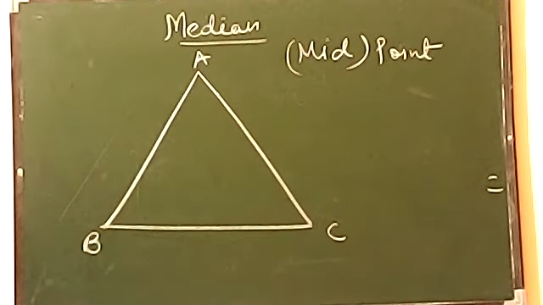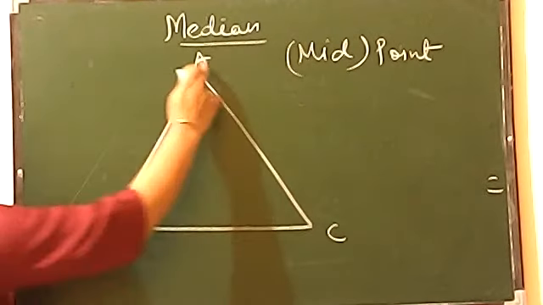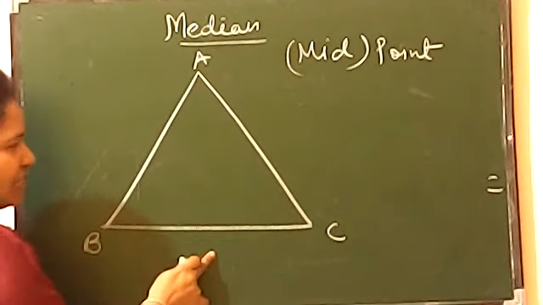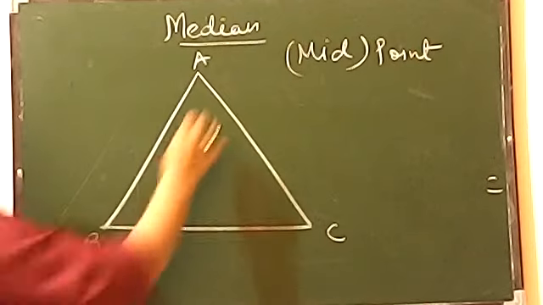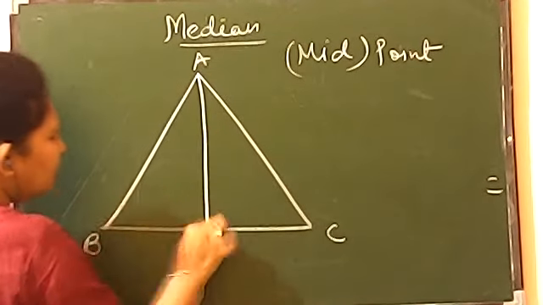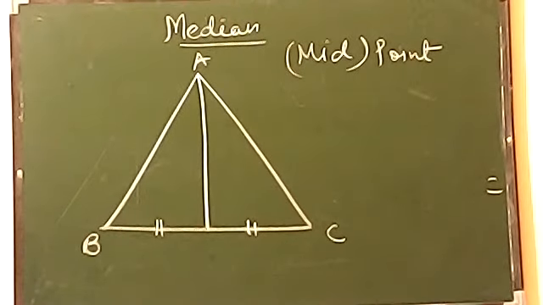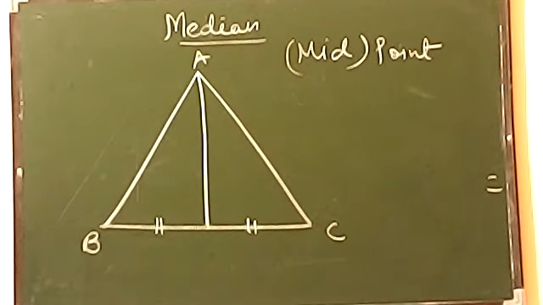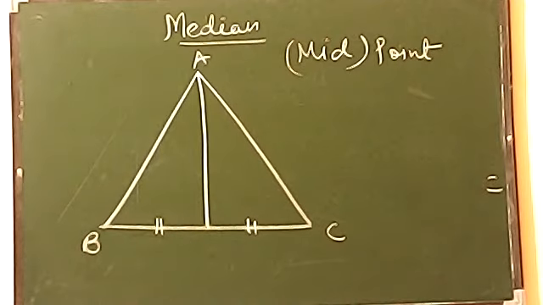Exactly the same definition as altitude, just remove the 90 degrees from here. Median is a line segment which is drawn from the vertex to the opposite side, but it is not necessary to make 90 degrees. What is necessary is that it divides the opposite side into two equal parts. This is the main point related to median. I hope it is clear.